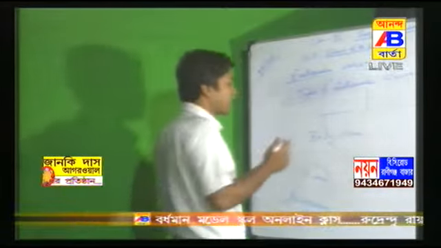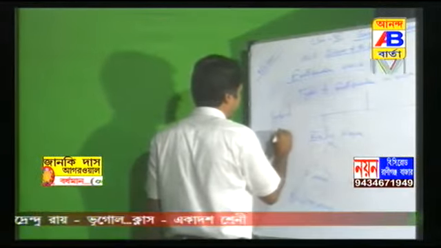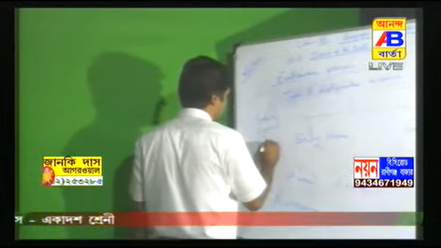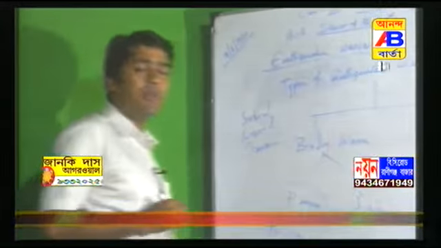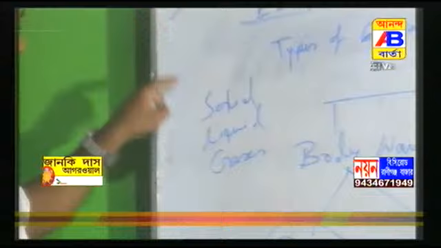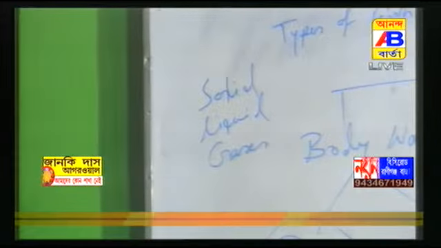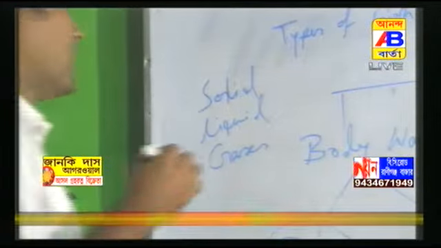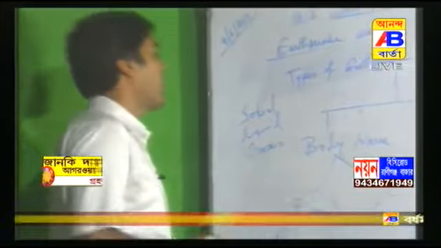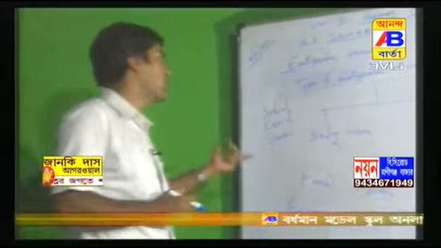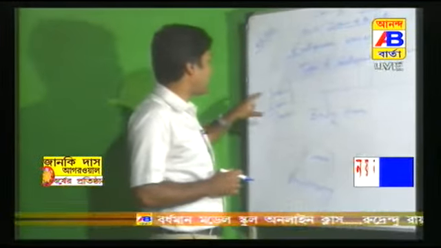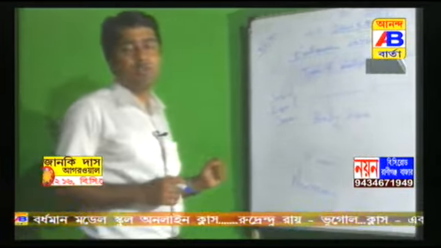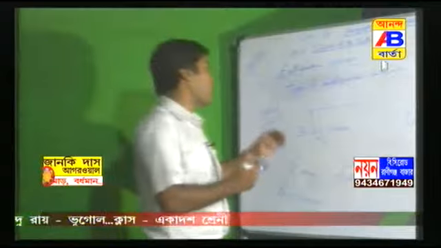You know, materials are of three types: solid, liquid and gases. P wave can travel in three types of materials. Understand? This is the important information. The P wave can travel through all types of materials, like solid, liquid and gases. So you will get many characteristics and much information from P waves.